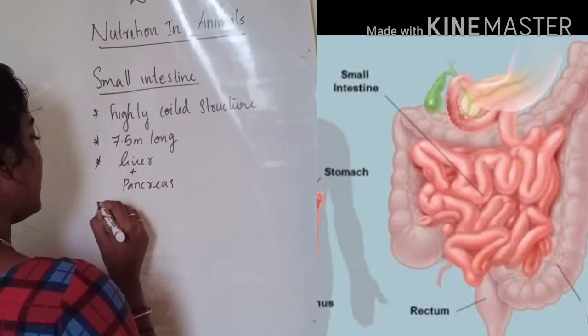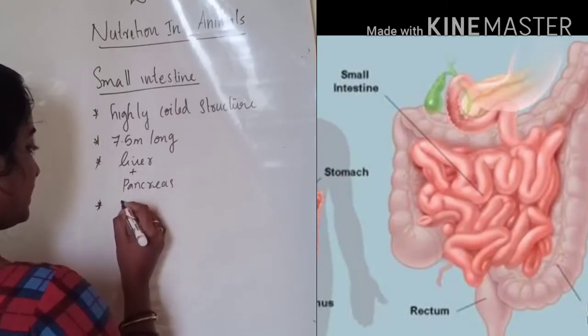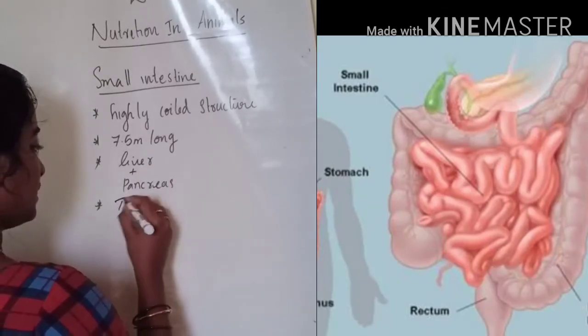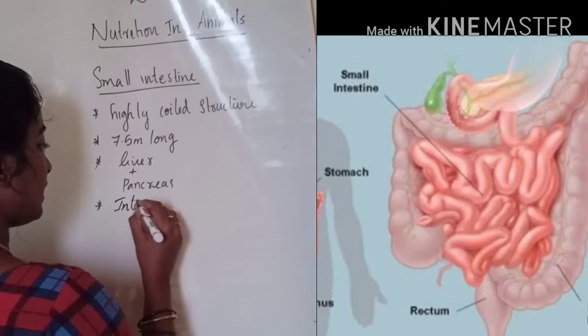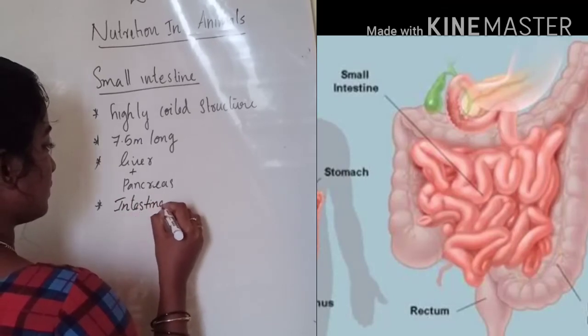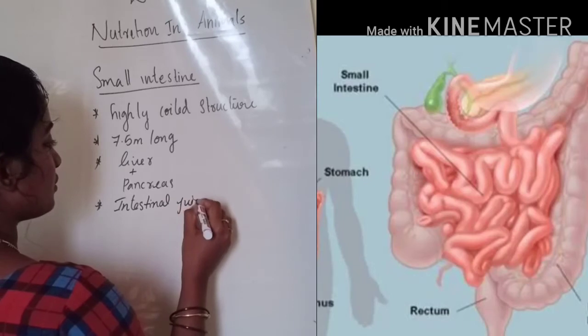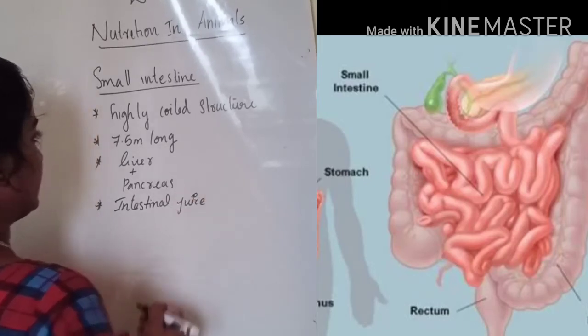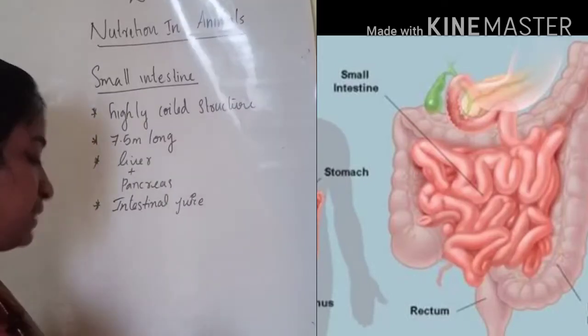It also has its own digestive juice, the intestinal juice, for the breakdown of complex substances.